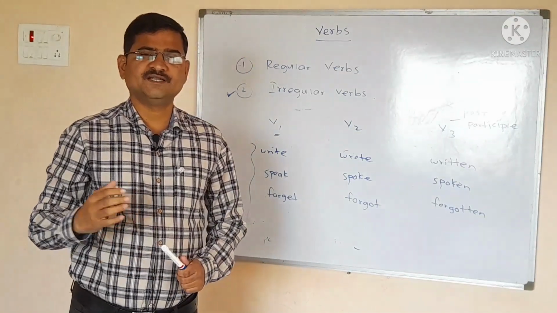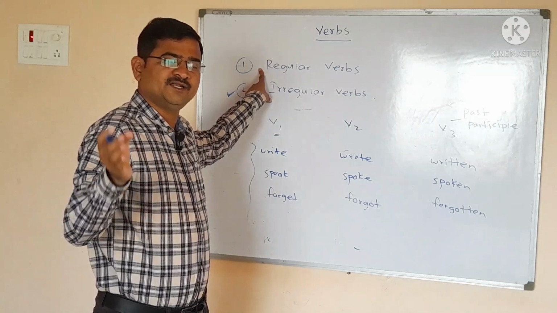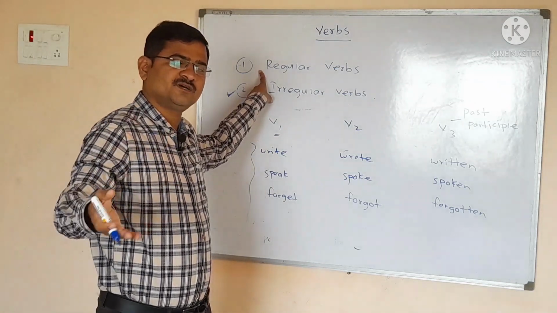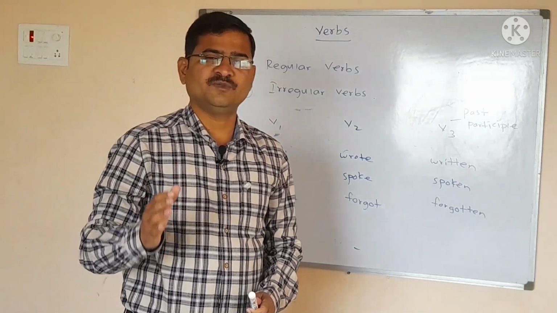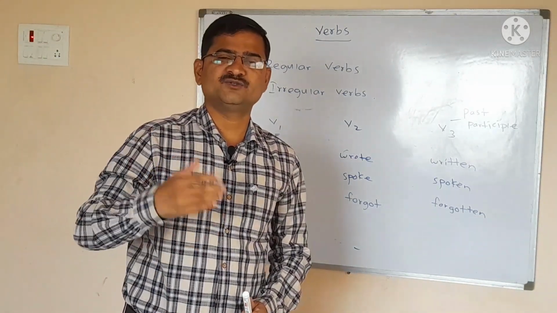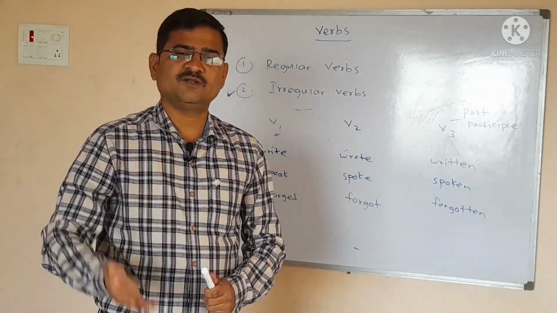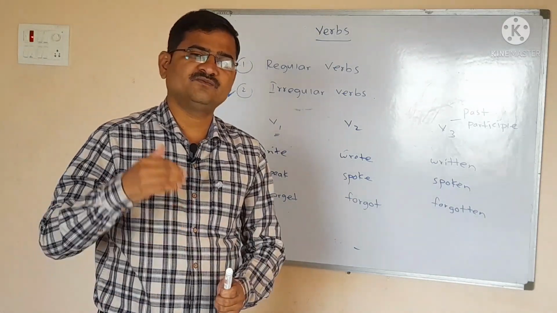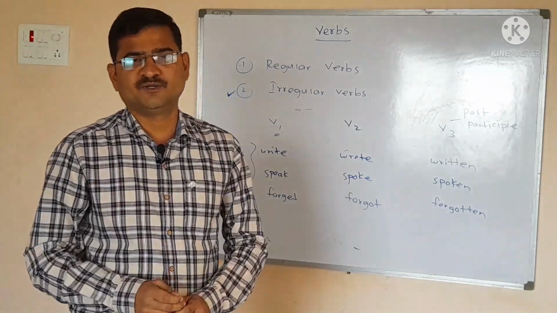So what have we studied in this video? We have studied that verbs can be divided into two types. They are regular verbs and irregular verbs. Regular verbs are those whose V2 and V3 form can be formed by adding ed to the V1 form of the verb. And what are irregular verbs? Irregular verbs are those whose V2 and V3 forms cannot be formed by adding ed to the base form of the verb.